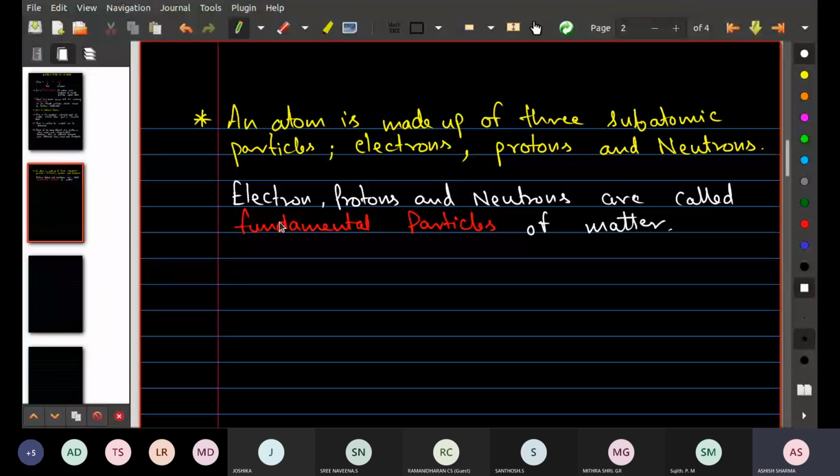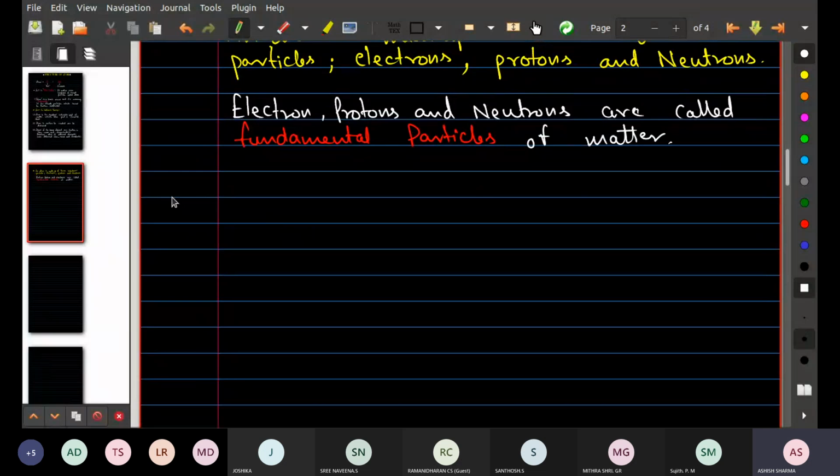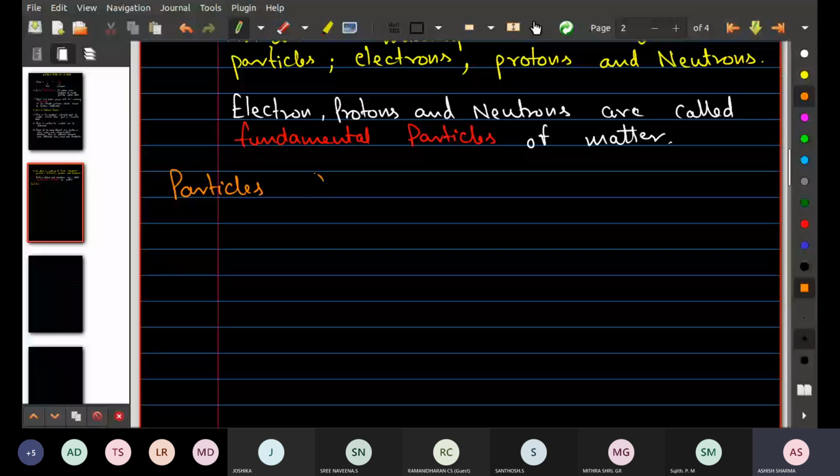So first of all, we will write some information regarding the electron, proton, and neutron. Then we will move further. So I will write here the particles on one side. Particles, okay. And the scientists who discovered them and who gave the names of these, I will write here the name of the scientist. Here the charge and mass.